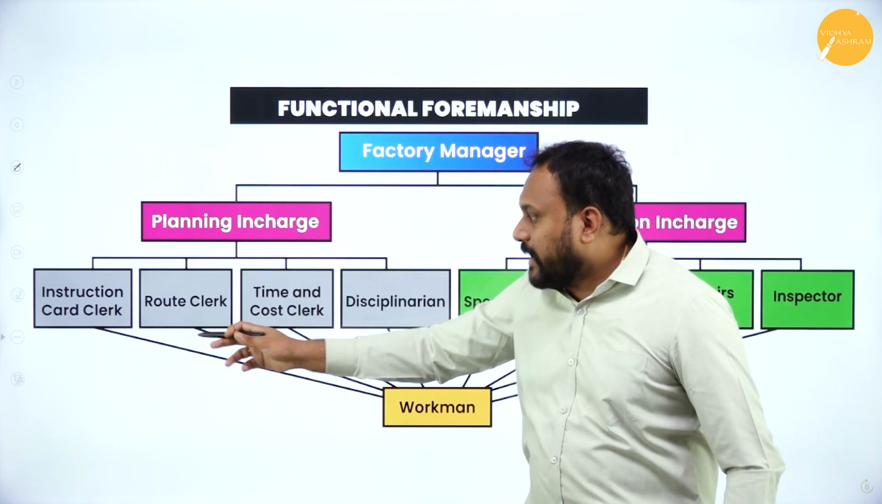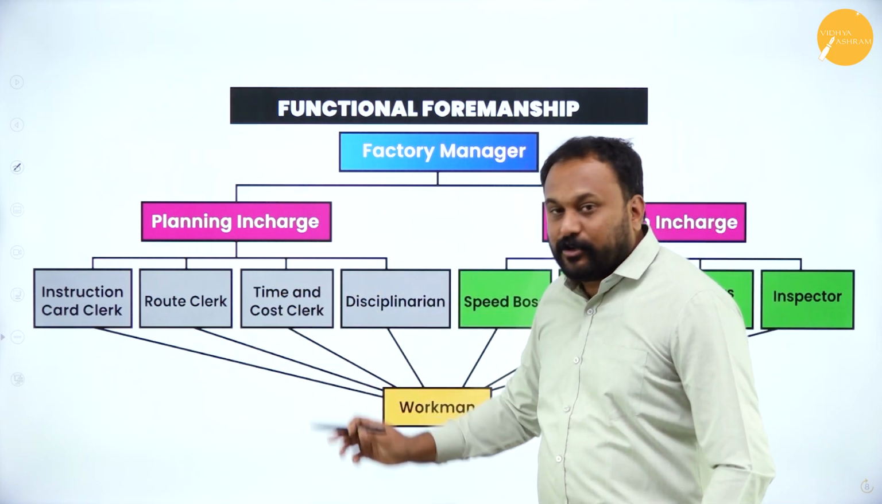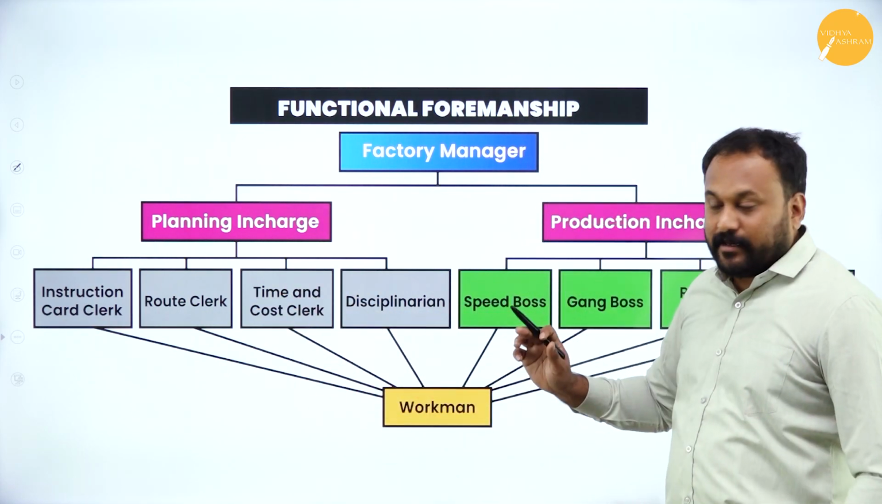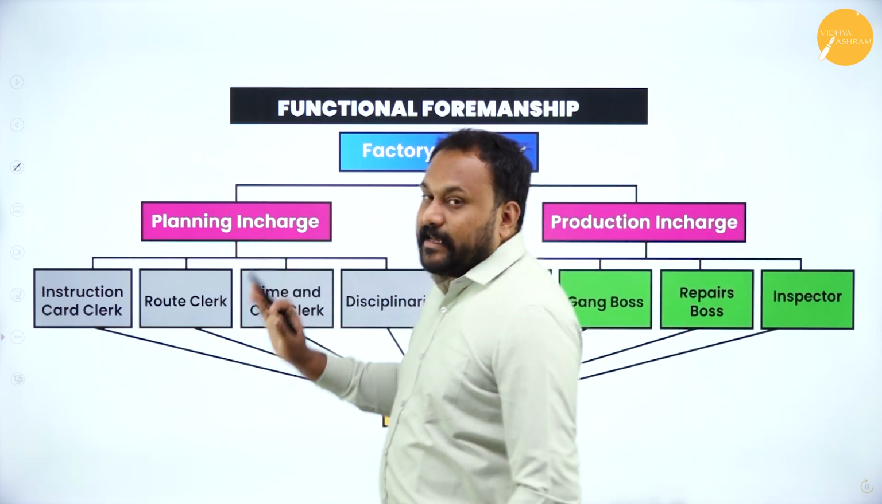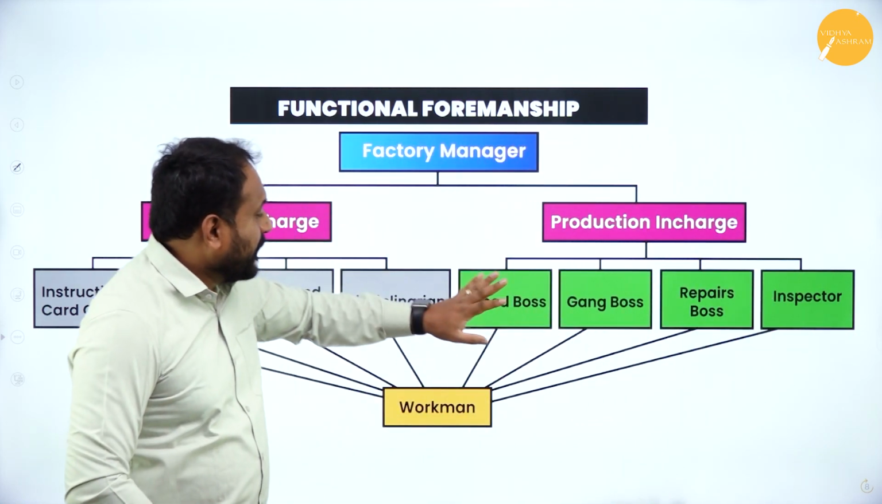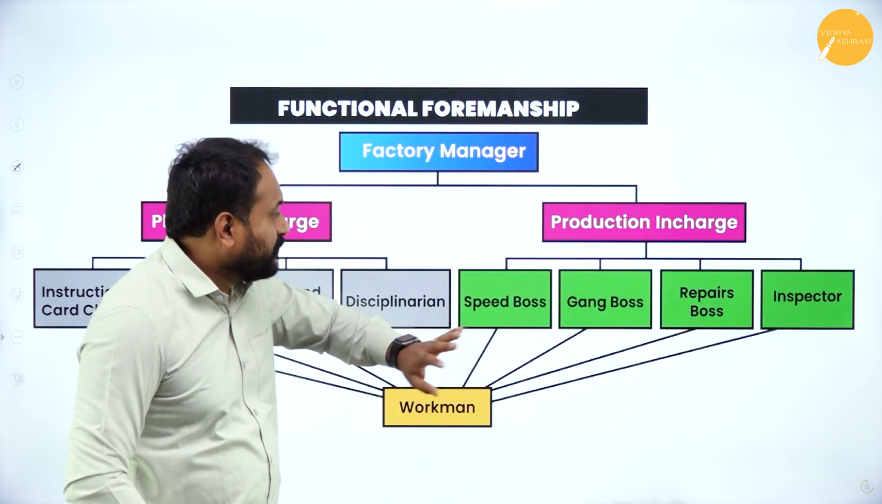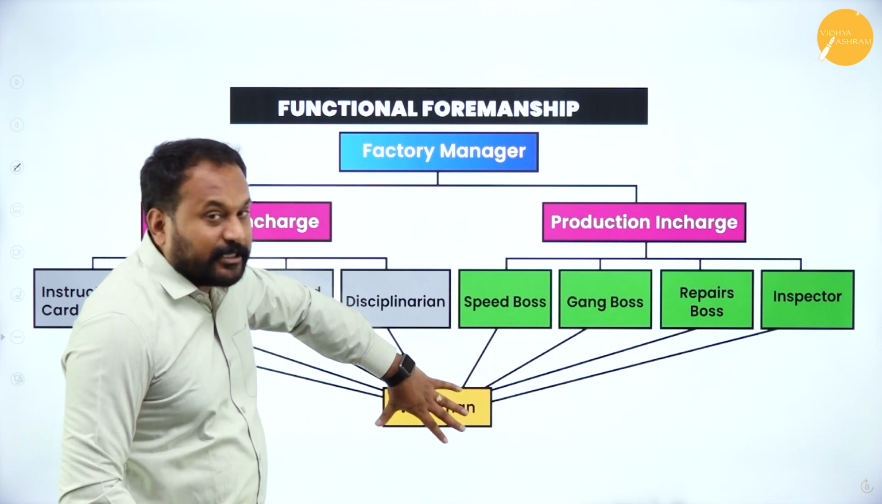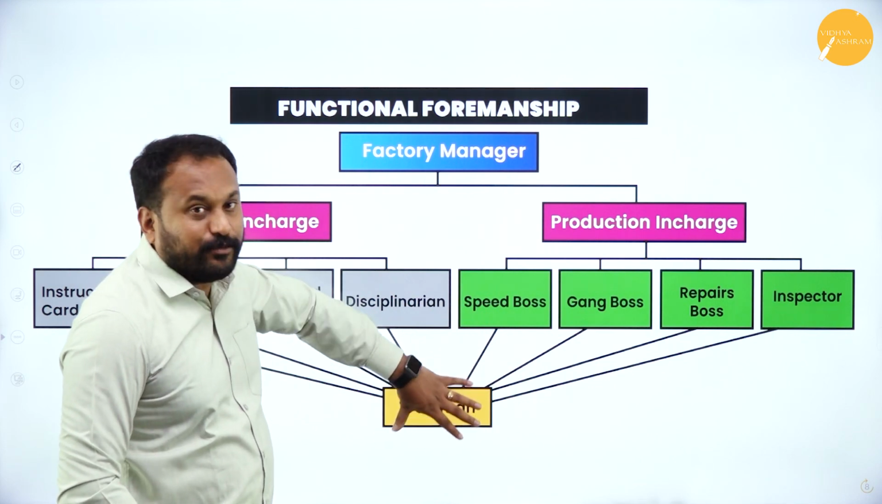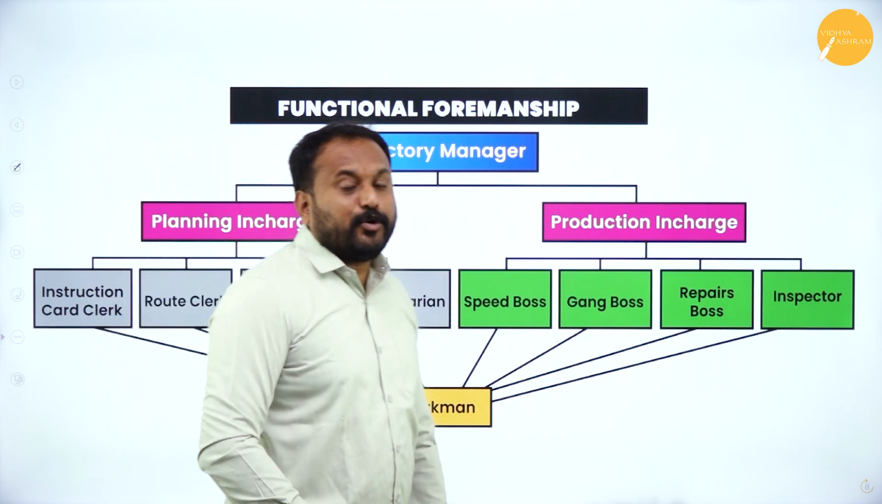Under planning there are instruction card clerk, route clerk, time and cost clerk, disciplinarian. Now under planning in charge we got 4. Next we have production in charge: speed boss, gang boss, repair boss and the inspector. After that come the workmen. Here the people will actually work, and these are the bosses who are going to check whether they are doing it